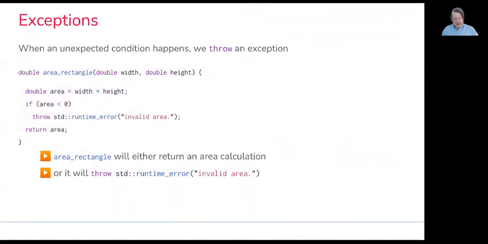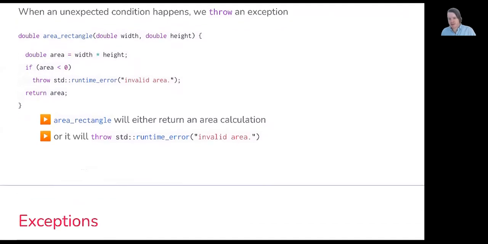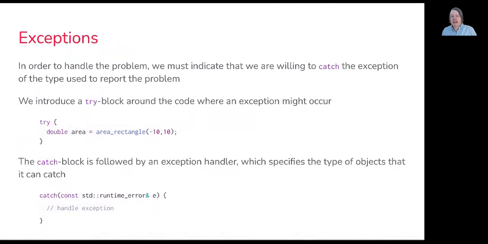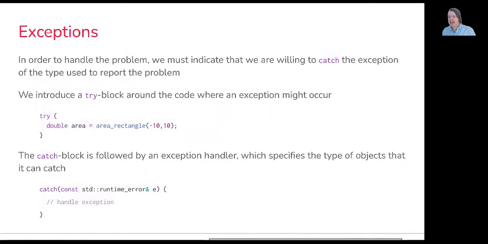So just to recap, when an unexpected condition happens, we can throw an exception in our program. In this case, area rectangle will either return an area calculation, or it will throw a standard runtime error with the descriptive string invalid area. In order to handle the problem, we have to indicate that we are willing to actually catch the exception of the type used to report the problem.